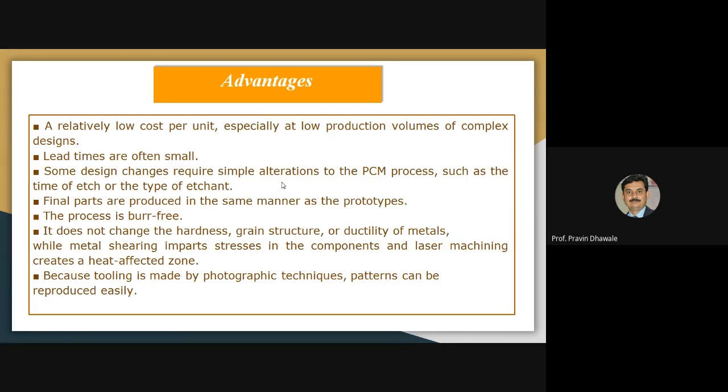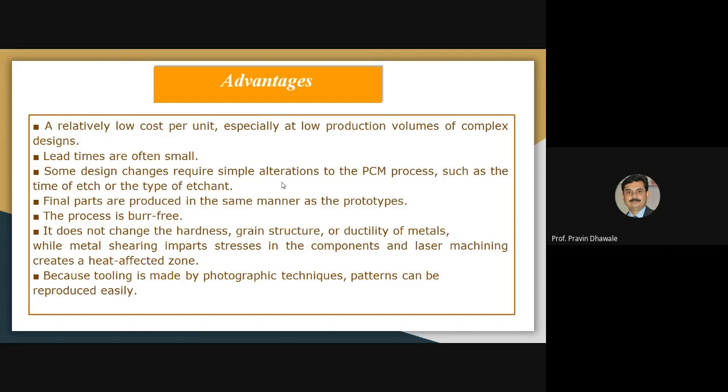Some design changes will require some alteration in the photochemical machining process, such as the time of etch or the type of etchant.